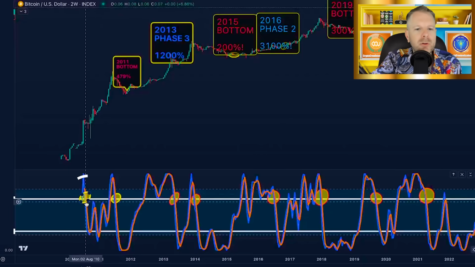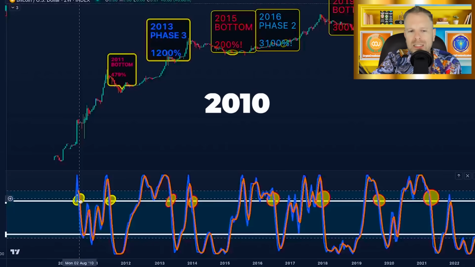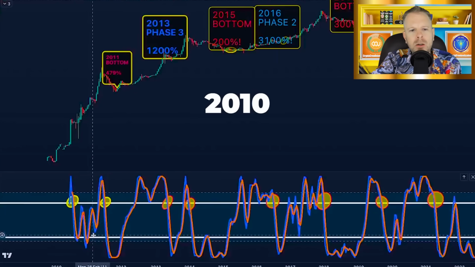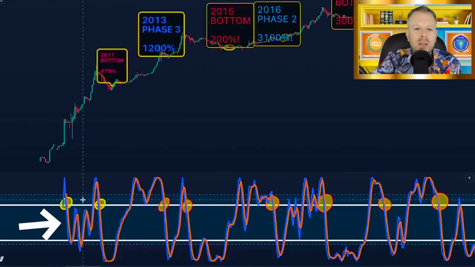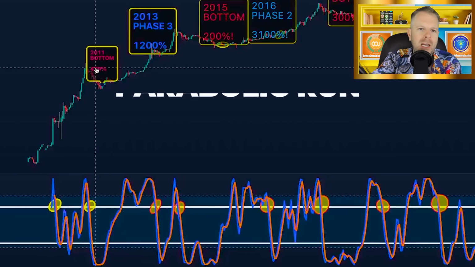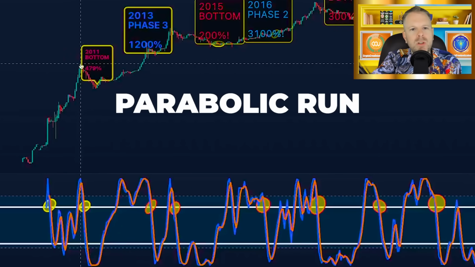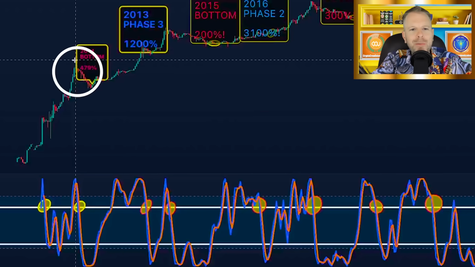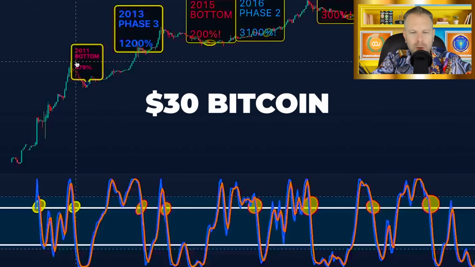We had our first cross down back in 2010. We came back down here, we regained our momentum, right? We had a reset of our momentum, and that's what helped that parabolic run up to the top of the glory days of about a $30 Bitcoin, right?